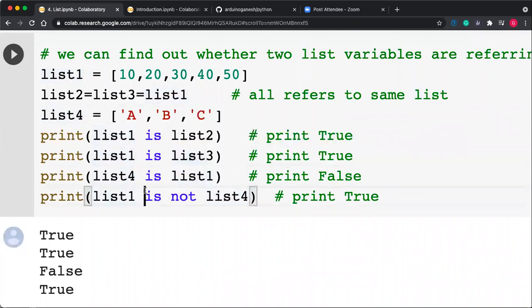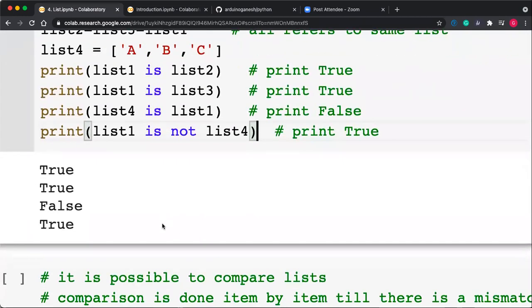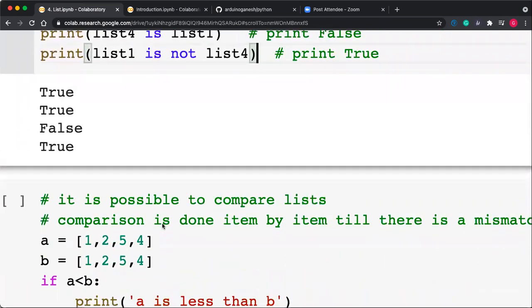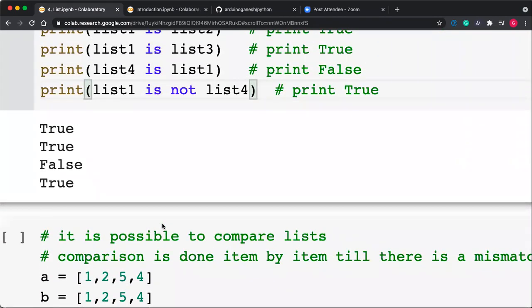And is not is also there. List 1 is not list 4, so it means that I want to check whether both lists are different or not. Yes, it is different, so it prints true. Getting this? Is and is not. So in some cases, if you have references, and you want to check whether both references are pointing to the same memory or not, then you can use is.